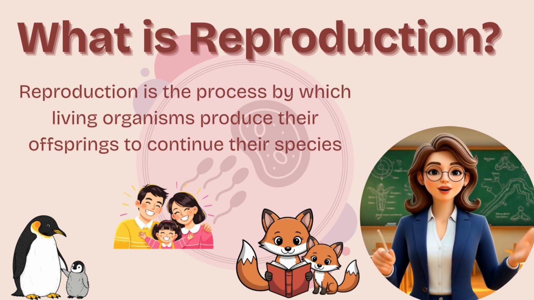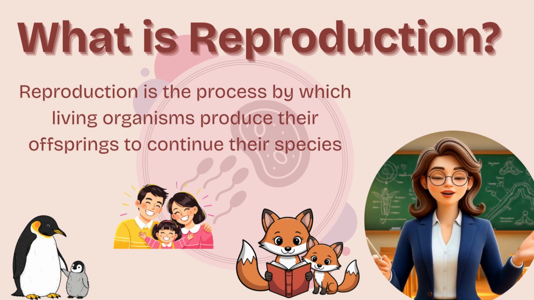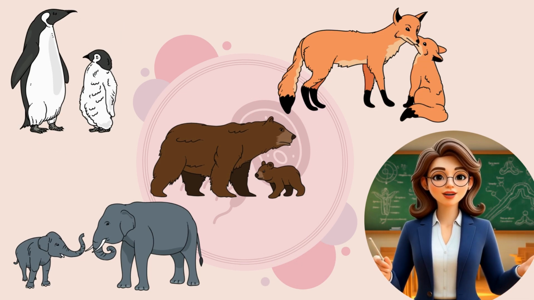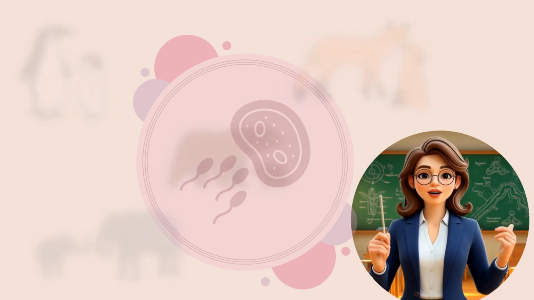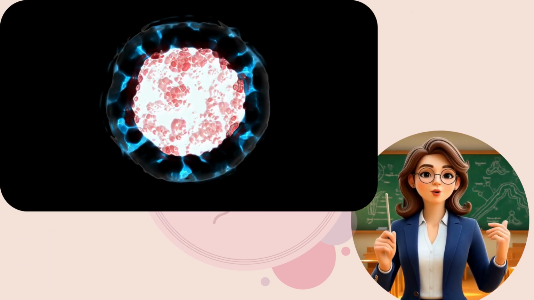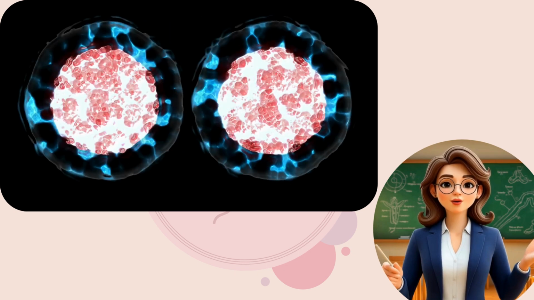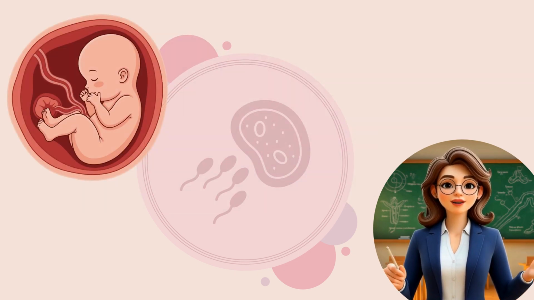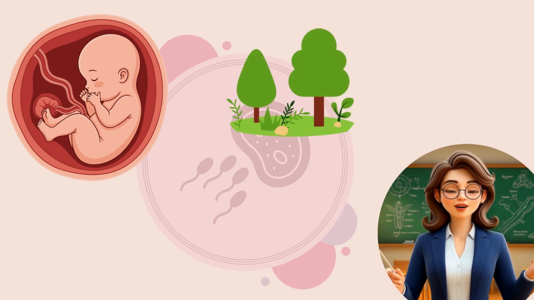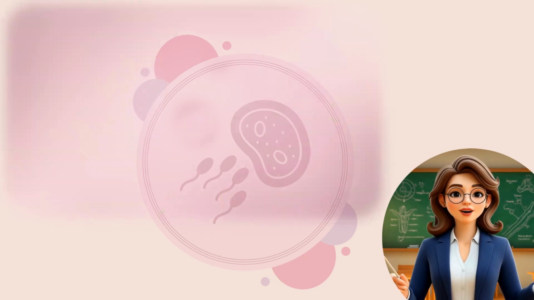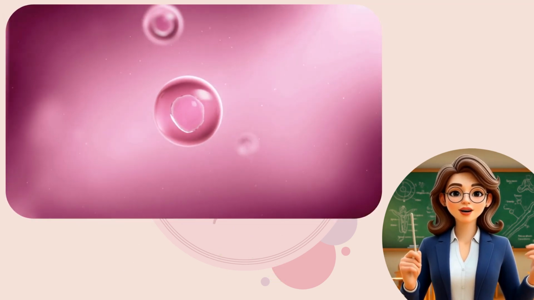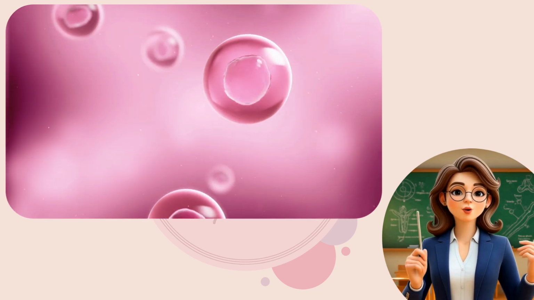Reproduction is the process by which living organisms produce their offspring to continue their species. Simply put, reproduction is how living things make new life of their own kind. It's the way life continues and ensures that species don't disappear. For example, humans have babies, trees grow from seeds, and tiny bacteria can divide and make millions of new bacteria in just a few hours. All of these are examples of reproduction happening around us every day.